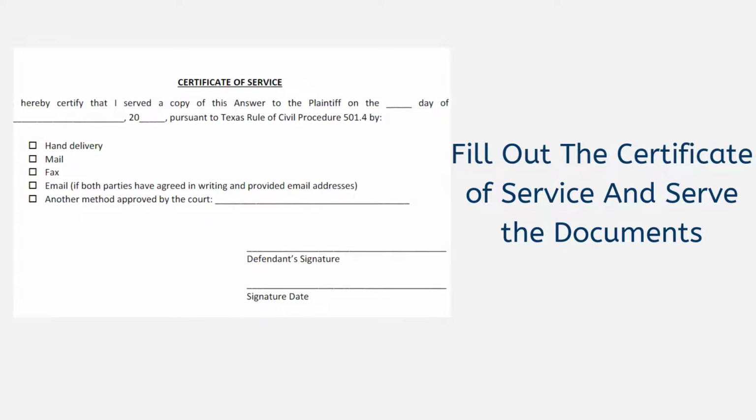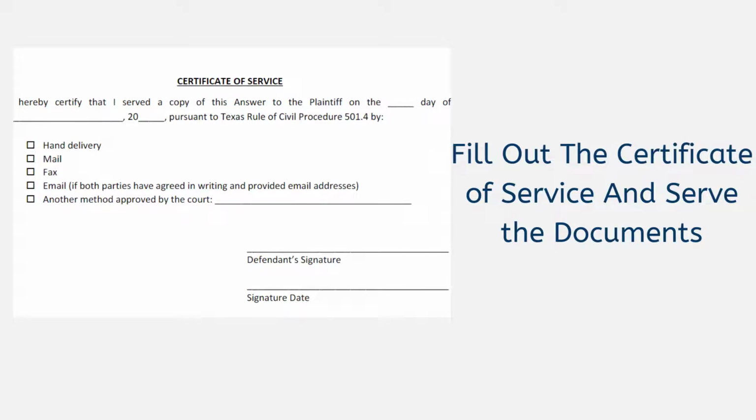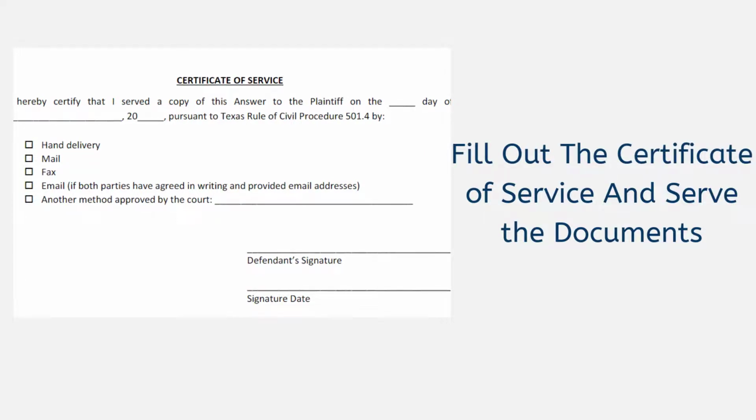Before you give a copy to the plaintiff, you also have to tell the court the method you used to send the answer to the other side. On the answer document, under Certificate of Service, check the box next to the method you used to send the answer to the other side. Fill out and sign this section before you send it to the other side.